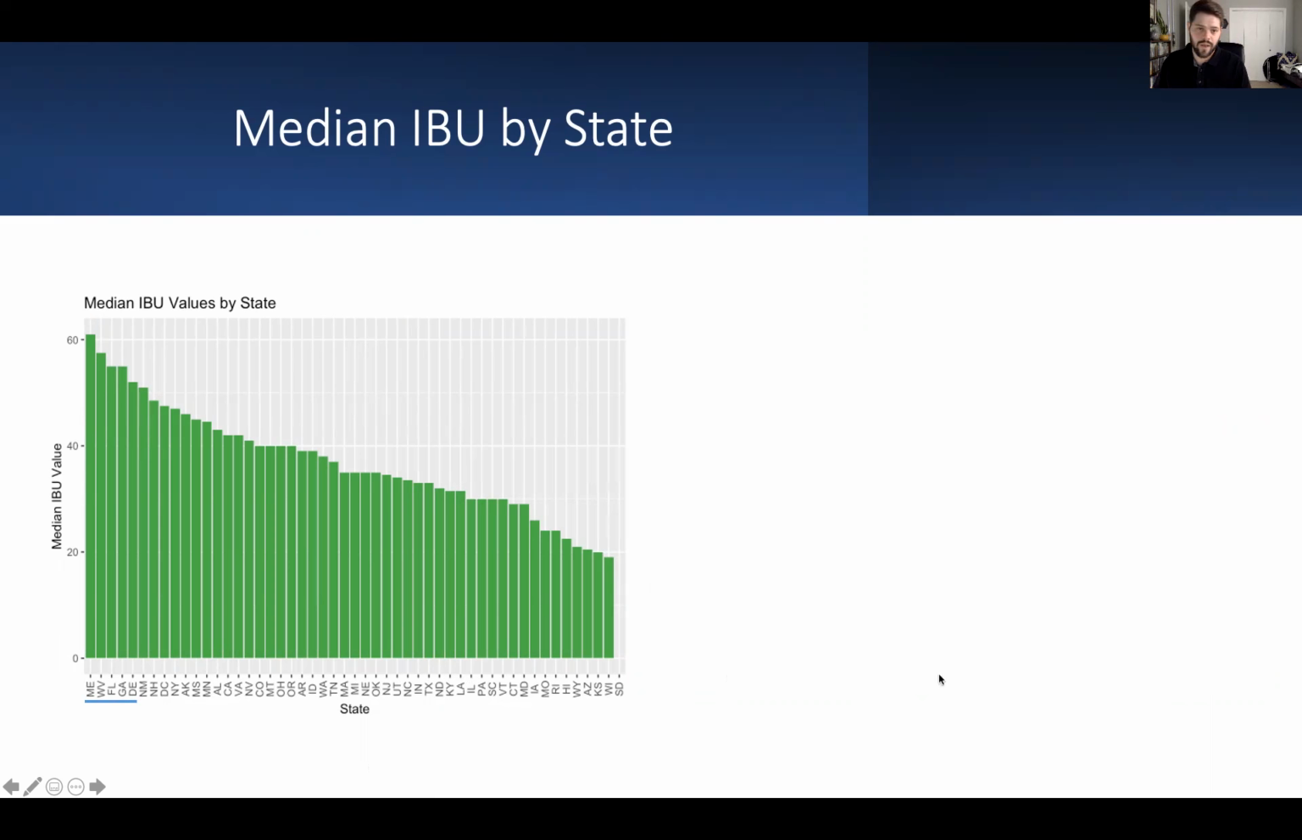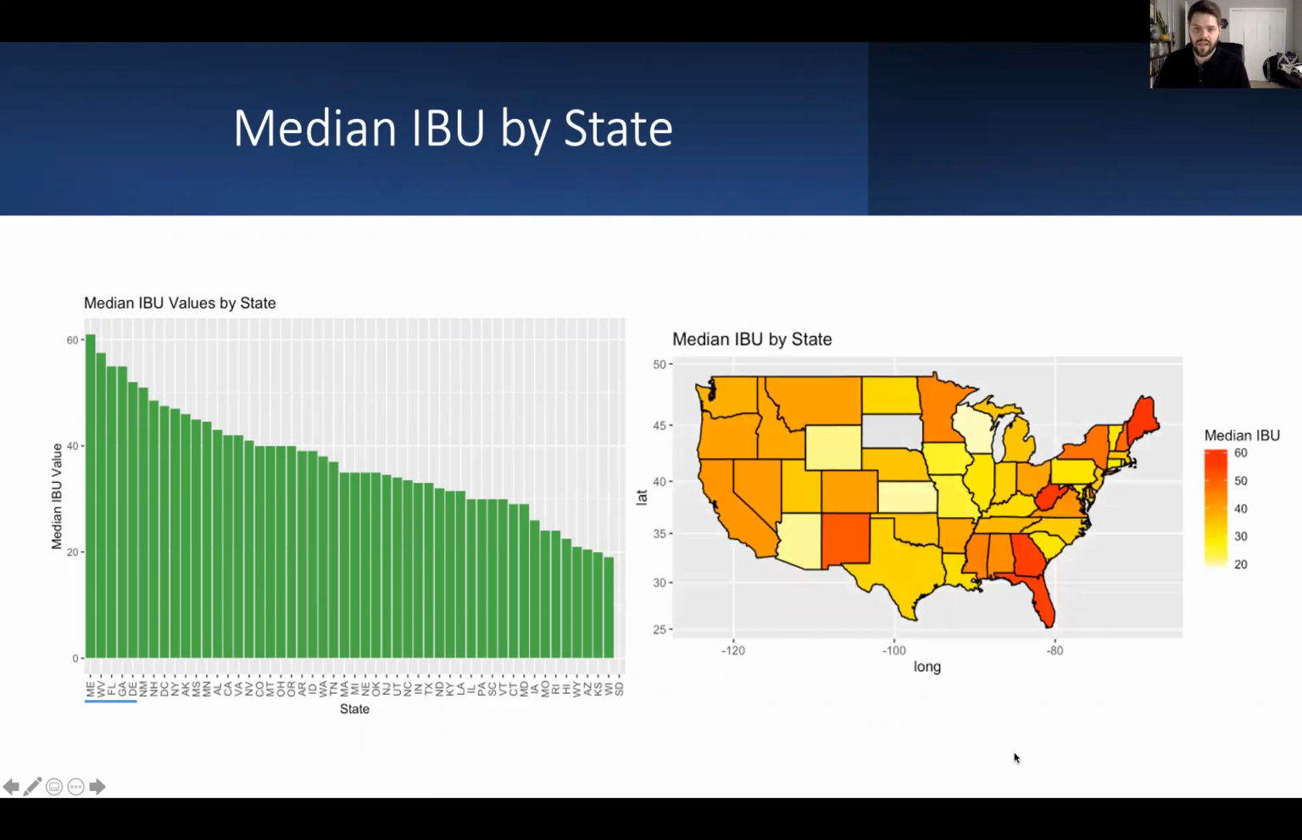We made another heat map for median IBU by state, and here we can see that it's actually mostly the East Coast that have the highest median IBU, with the West Coast having some high median IBU values, and the central United States having the lowest median IBU values.